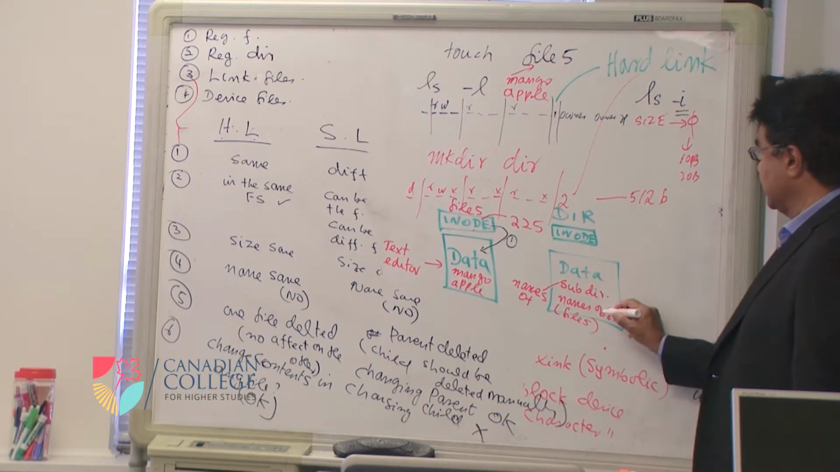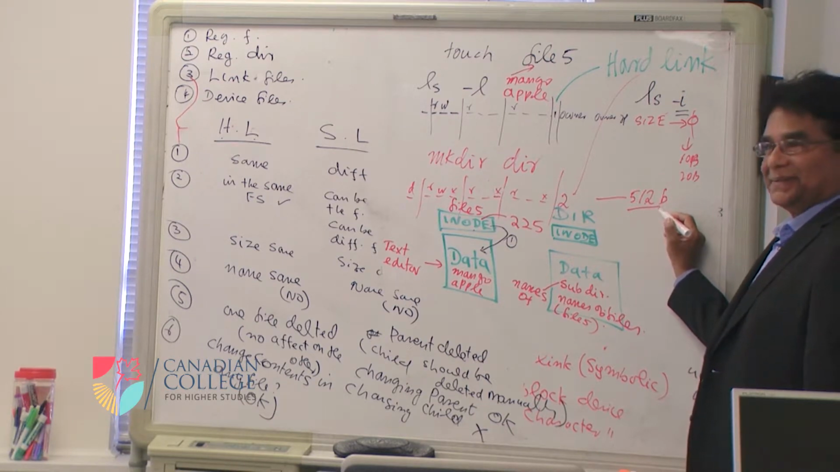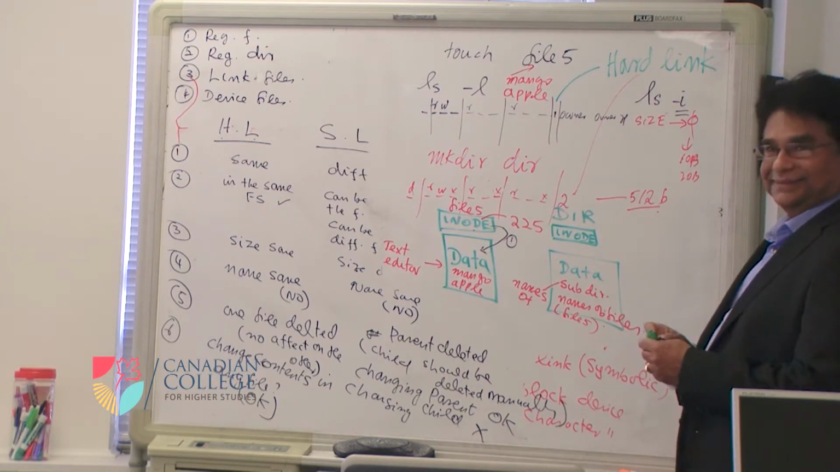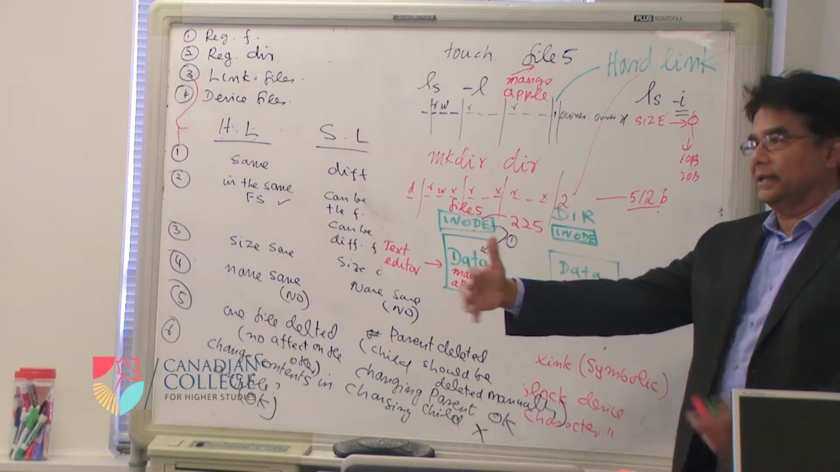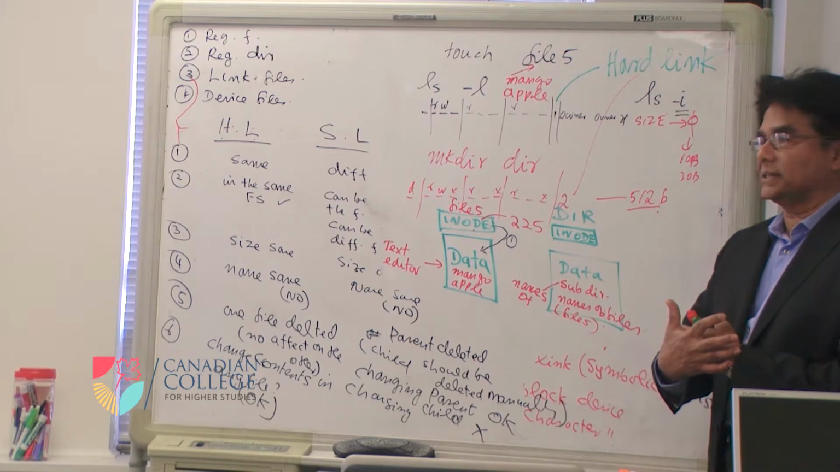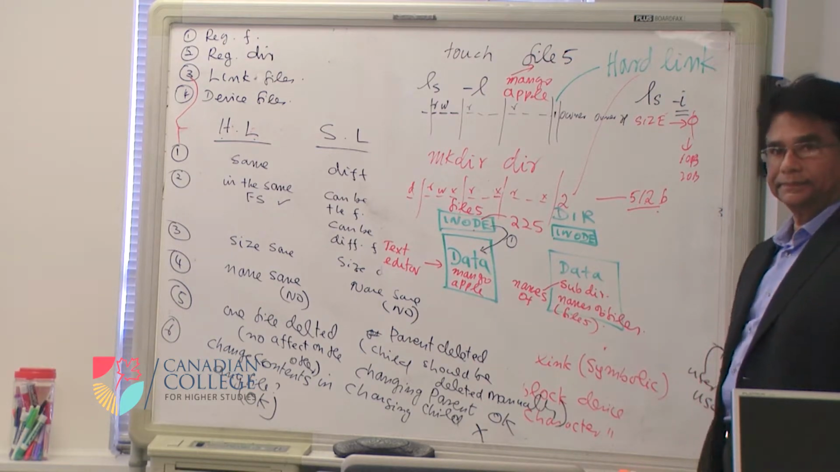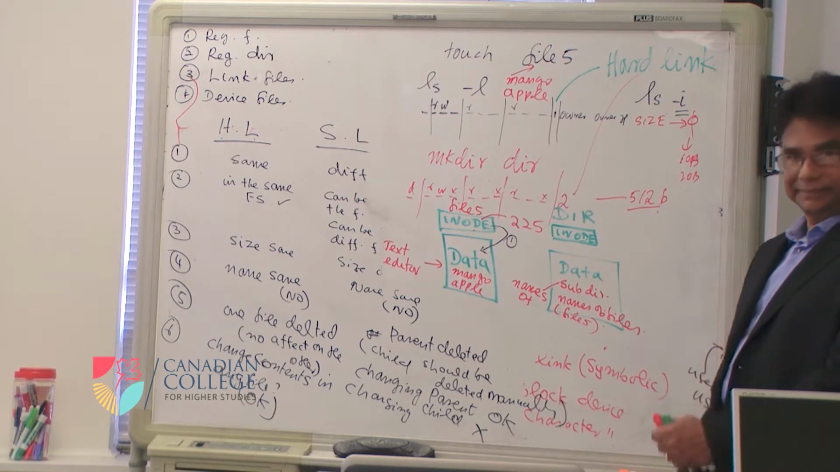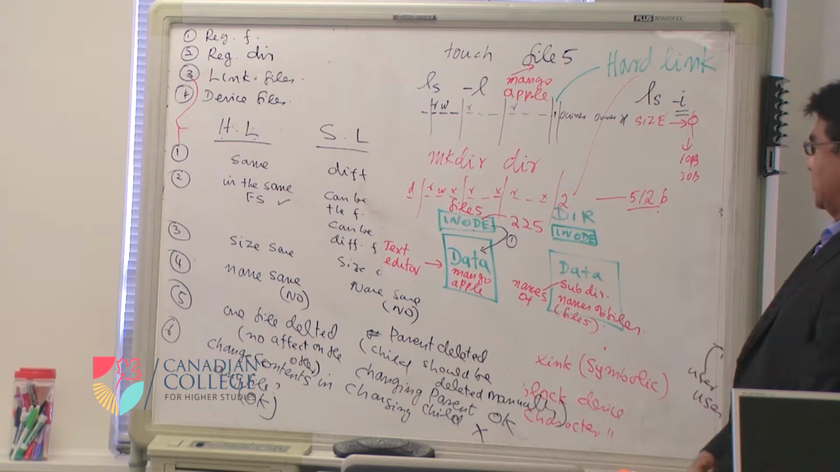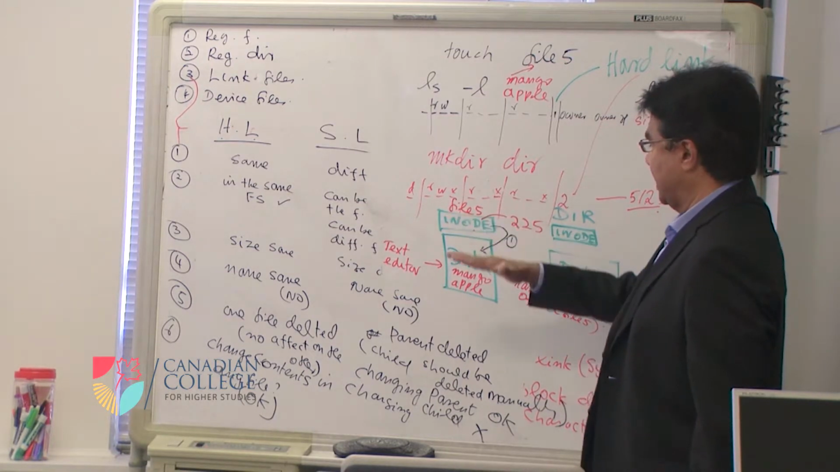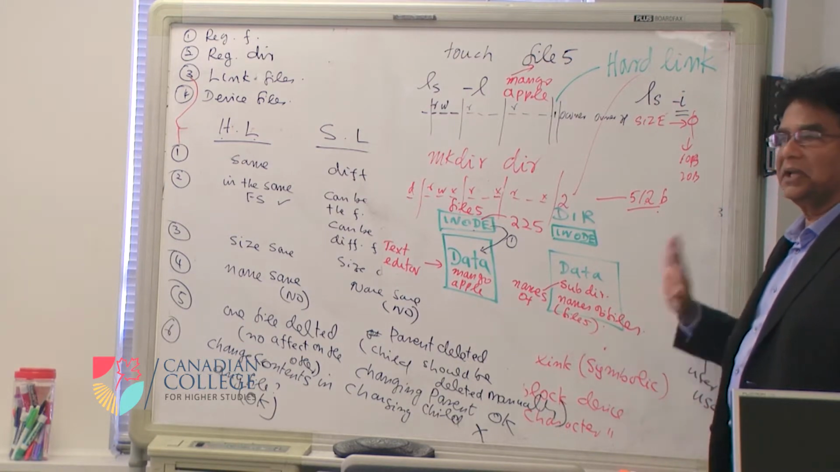If I add more files, what will happen to the size? It will increase. Whenever I create a directory, it will automatically take 512 bytes from the file system. So in a file we have actual data, and in a directory we have only the names.